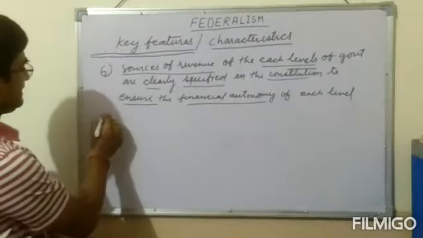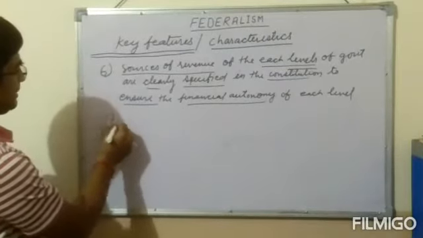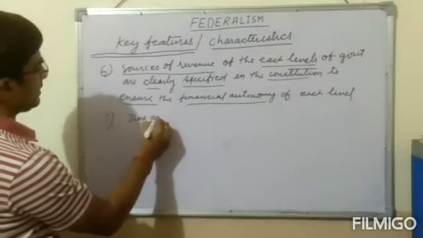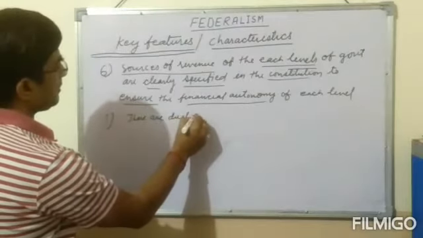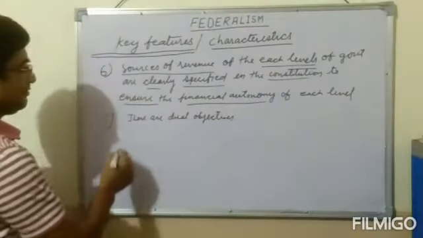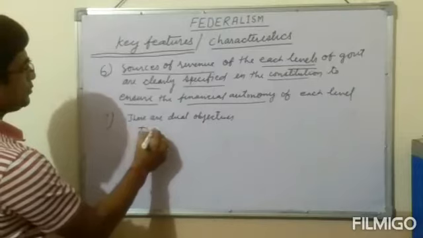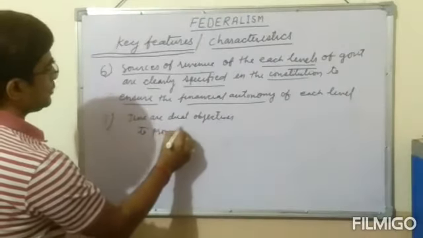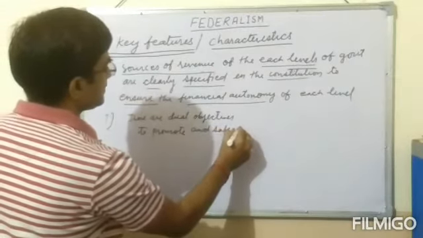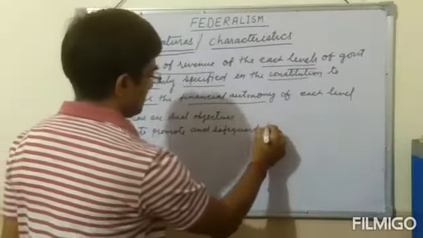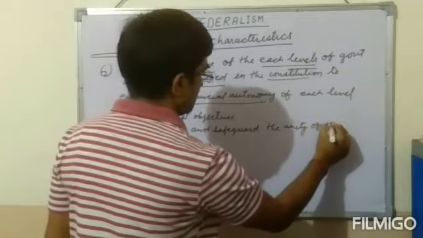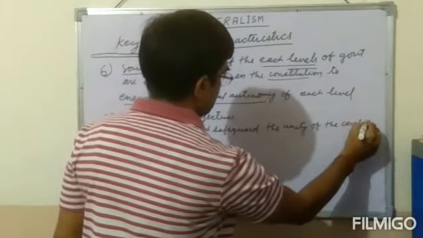And the next one, which is also the last one, key features of the federal system. There are dual objectives of the Indian Federation. Number one, to promote and safeguard the unity of the country.